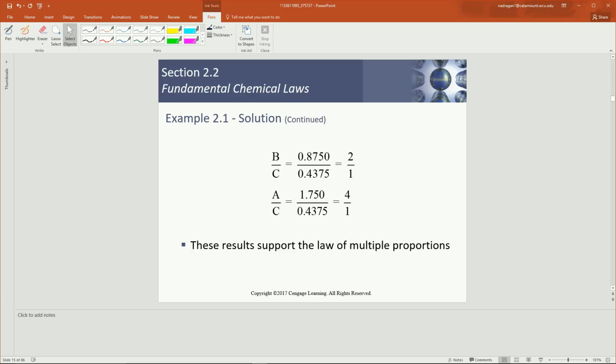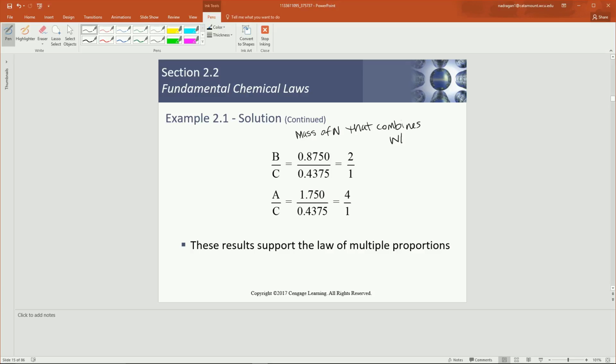Okay, example continued. If we do compound B over compound C, we get a ratio of 2 over 1. And compound A over compound C, we get a ratio of 4 to 1. So again, these numbers are the mass of nitrogen that combine with 1 gram of oxygen.